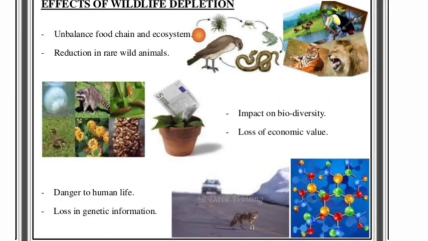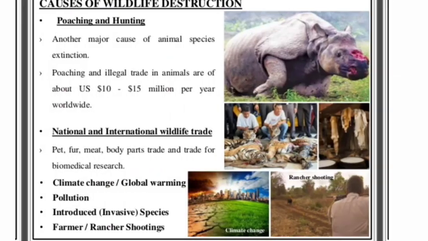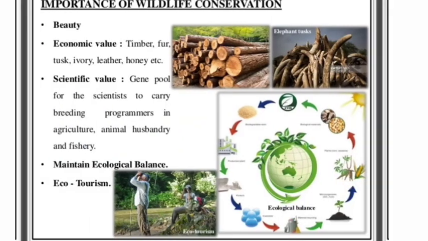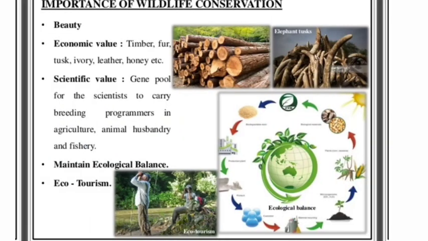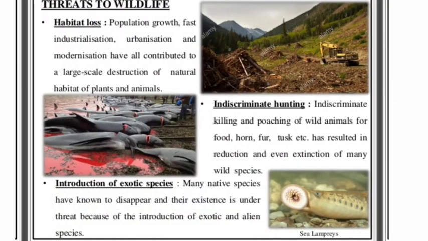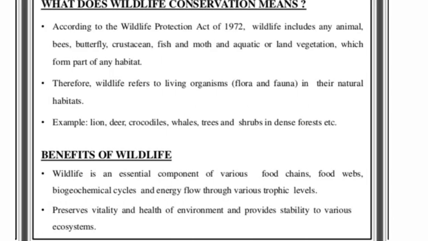What were the effects of wildlife depletion? What are the causes of wildlife destruction? And what is the importance of wildlife conservation? What are the threats to wildlife and the reasons for habitat loss and other things also. We also learned the exact meaning of conservation.